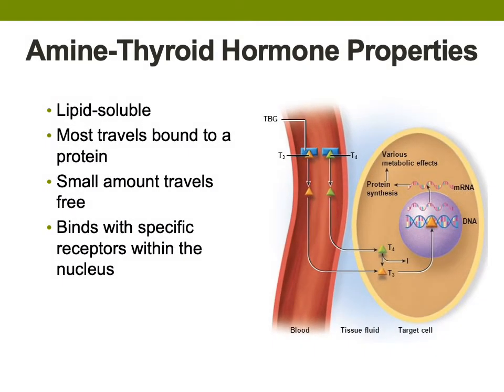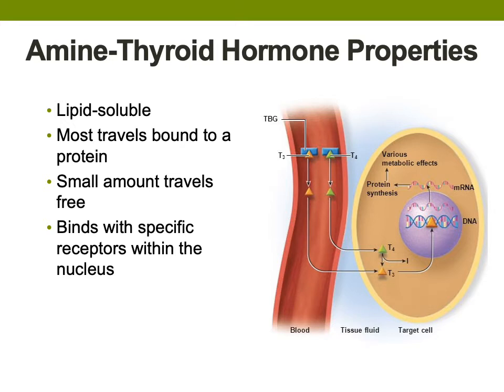Thyroid hormones are lipid-soluble, just like steroid hormones. Now, these hormones can diffuse through the thyroid follicular epithelial cells into surrounding interstitial fluid, where they swiftly enter the nearby capillaries. Like steroid hormones, most of the thyroid hormone released must travel bound to a globular protein. The letters TBG you see on the diagram represent thyroid binding globulin. Only a small amount can travel free.